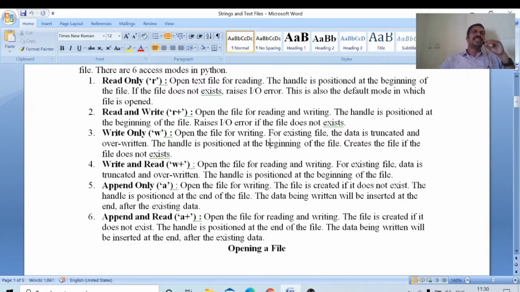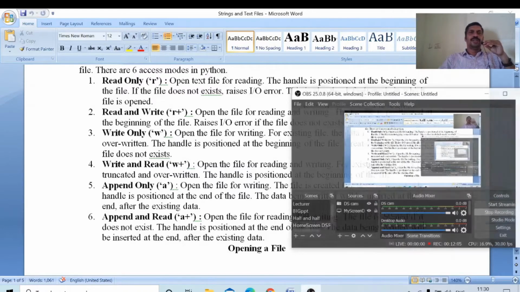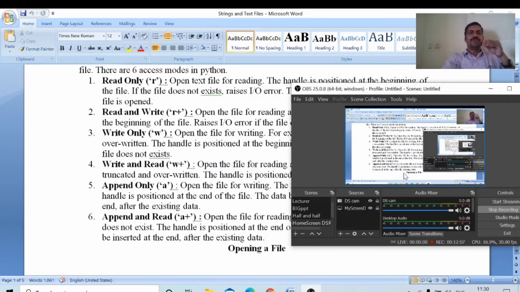Once again, append and read: open the file for reading and writing. The file is created if it does not exist, and the handle is positioned at the end of the file. The data being written will be inserted at the end. Append just means the data will be inserted at the end after the existing data. These are the file handling modes in Python.